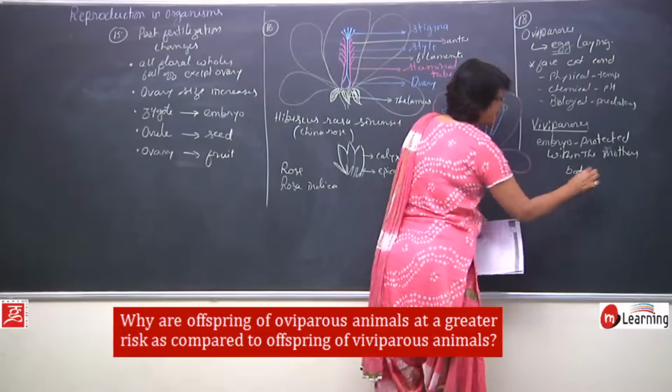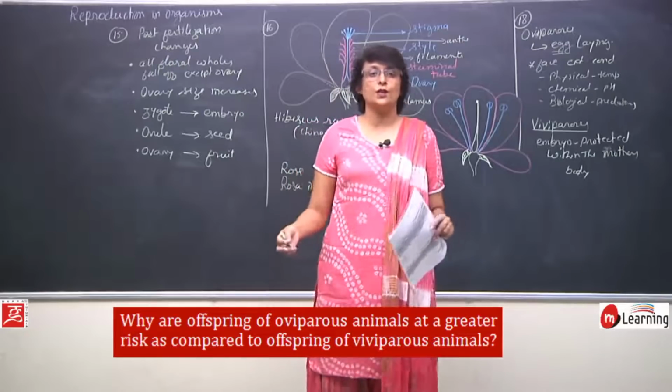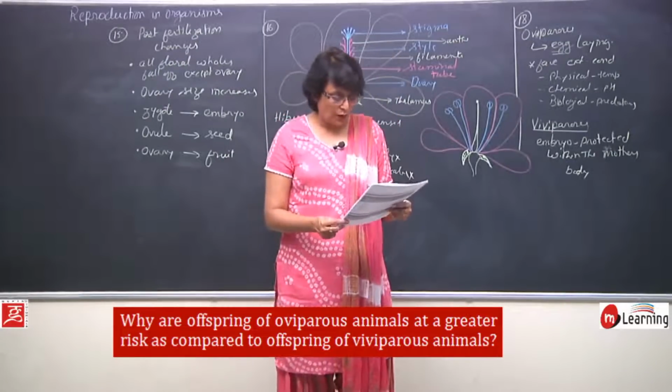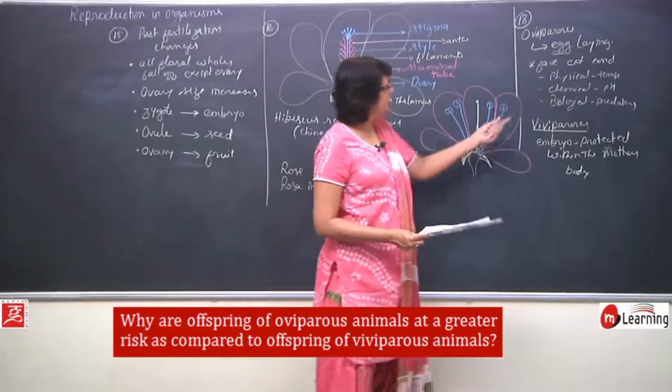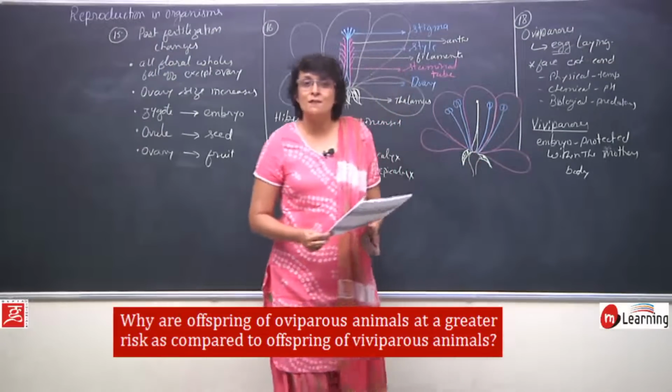If it is inside the mother's body, then it is not exposed to all those external conditions. So, chances of its survival are more. So, the question was, why are offsprings of oviparous animals at greater risk as compared to viviparous animals.